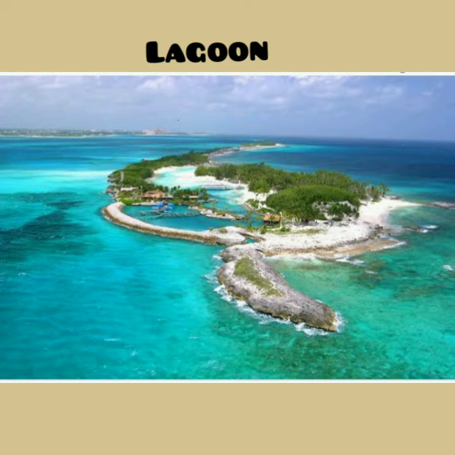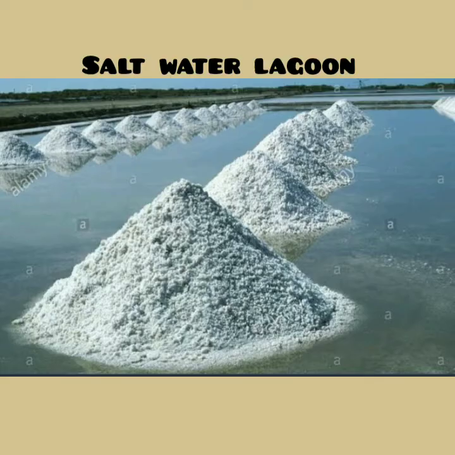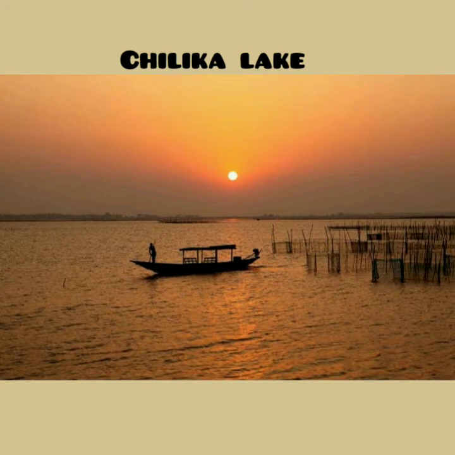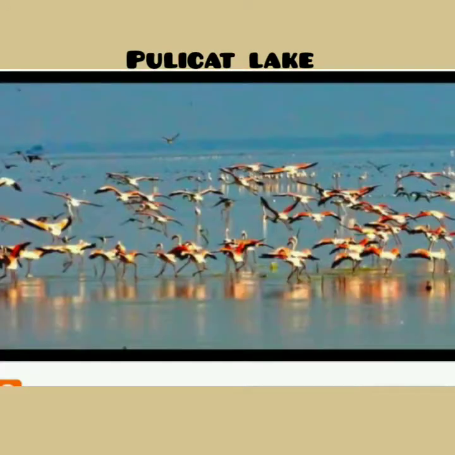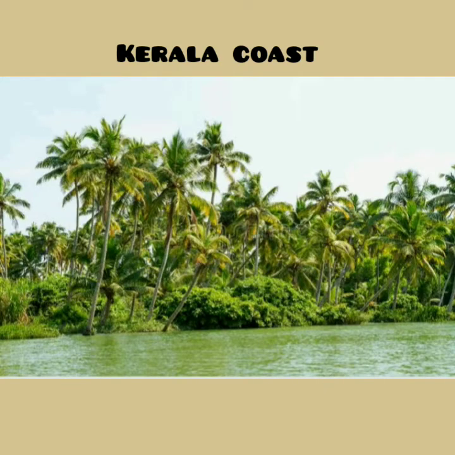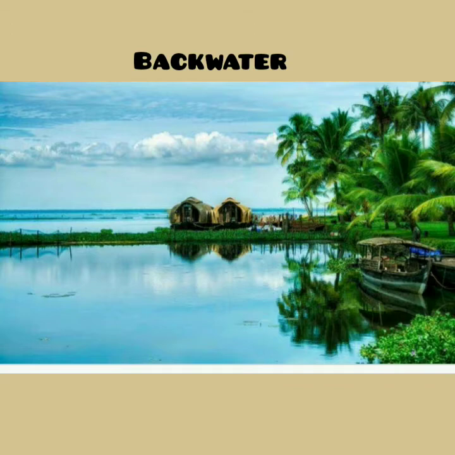Sometimes a portion of the sea gets enclosed between the coast and the sandbar. This enclosed water is a saltwater lake and is called a lagoon. The Chilka Lake in Odisha and the Pulicat Lake in Tamil Nadu are large lagoons. The Kerala coast has a number of small lagoons called backwaters.